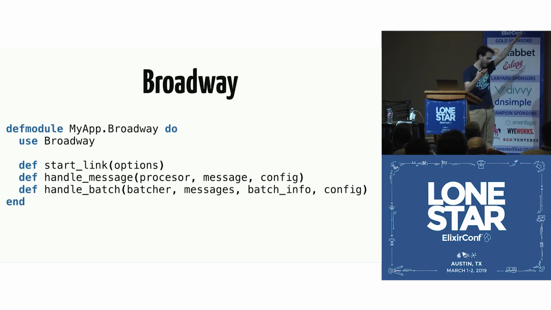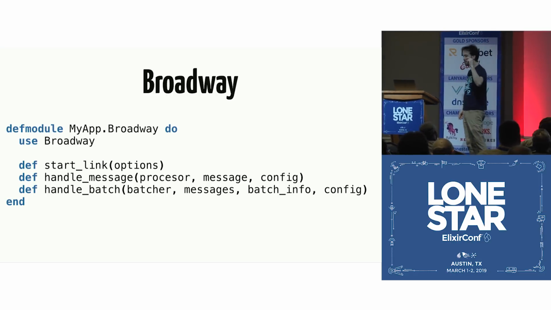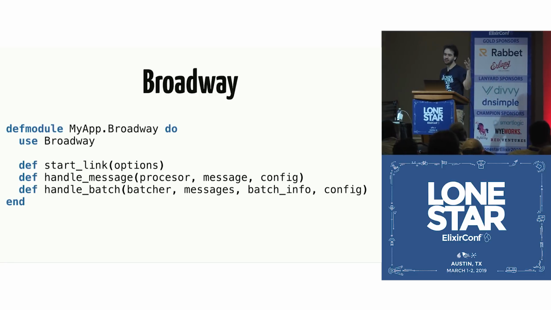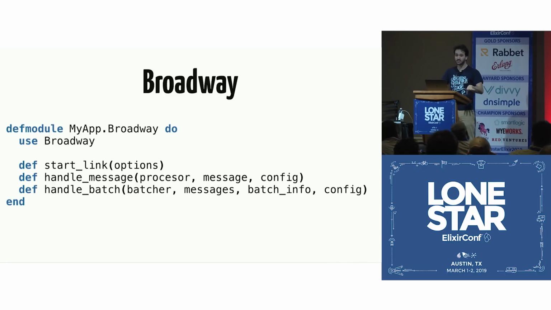So you say, I have a module, I want to use Broadway, and then you have to implement 3 functions. You have to implement start link, handle message, and handle batch. And handle message is where you're writing your code. You're already writing your business logic. You don't have to worry about anything else. So you say, here's what I want to do with each message. And then handle batch is what you do for each of those batches. And for start link, the implementation is straightforward.